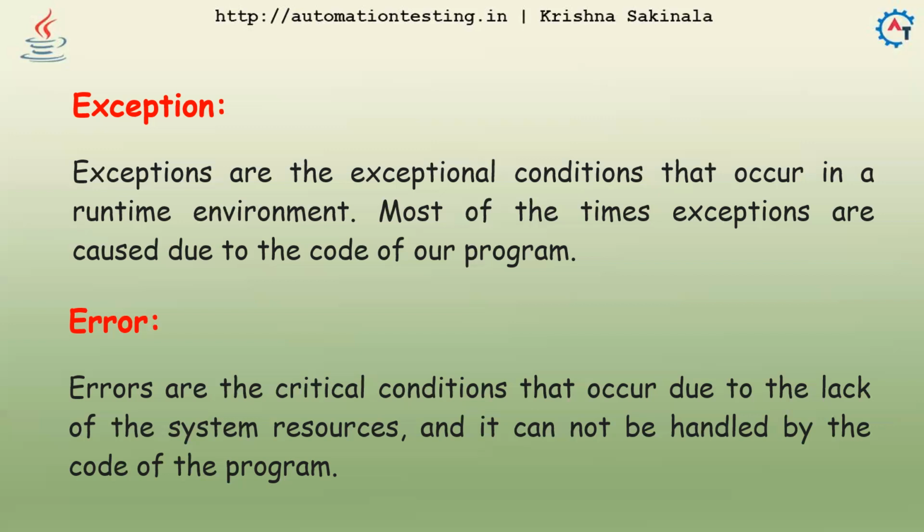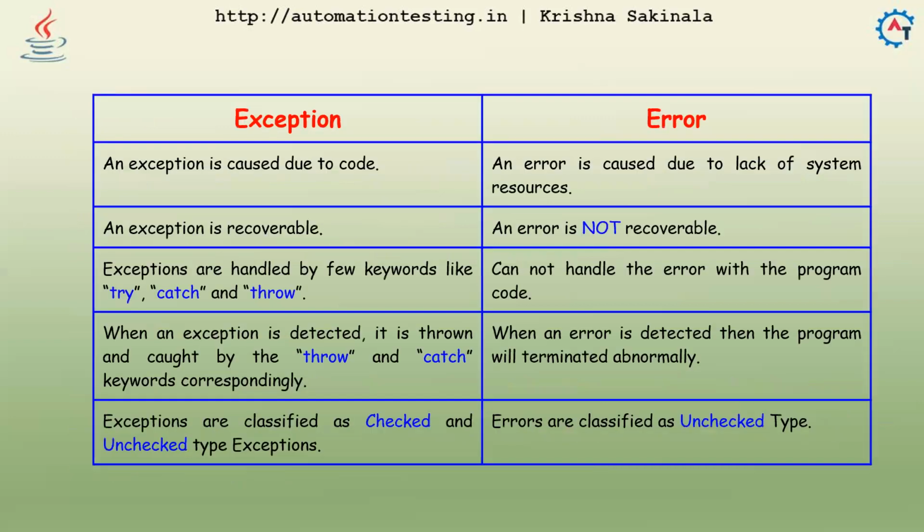At a high level, exceptions are exceptional conditions that occur in a runtime environment. Most of the time, exceptions occur due to our program, but errors will not occur due to our program. These are due to lack of system resources. So we'll try to see the differences between these two.